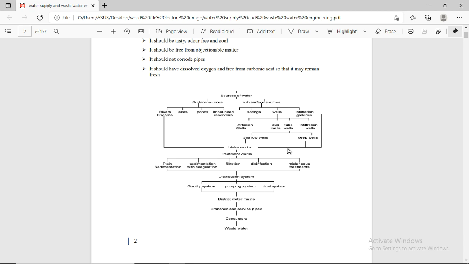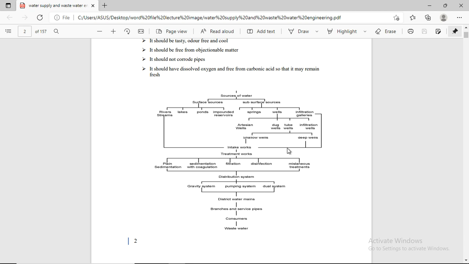Wells can be shallow or deep. If the depth is about 3 to 4 feet, we call it a shallow well. But when the well is 10 feet, 20 feet, up to 100 feet, we call it a deep well.